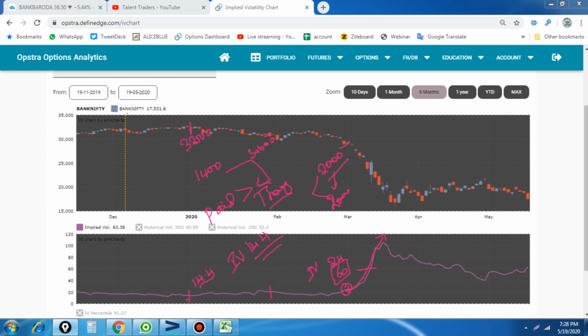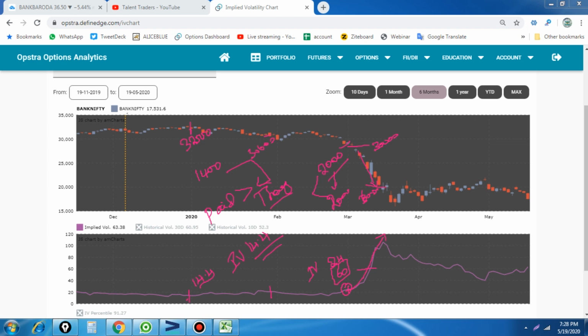Compared to 14 it is 5 times higher, so the movement is also 5 times higher than the previous movement. Previously it moved 2,000 points, but here almost 30,000, the stock went down more than 6,000 points.